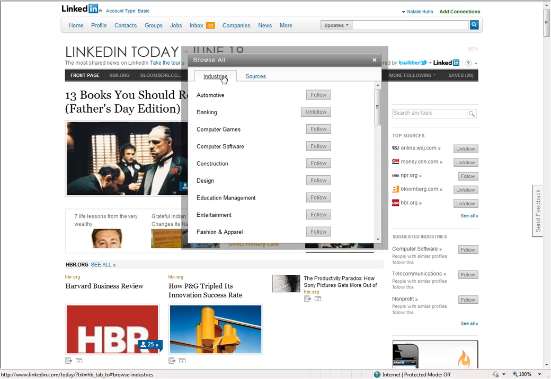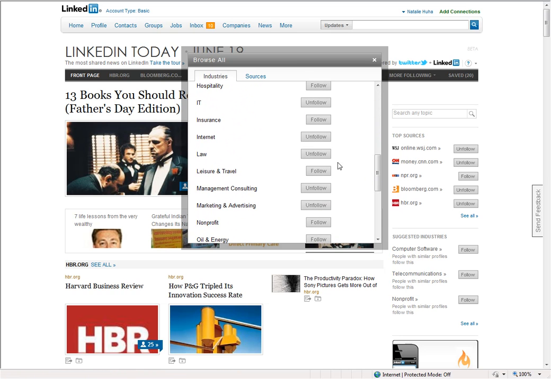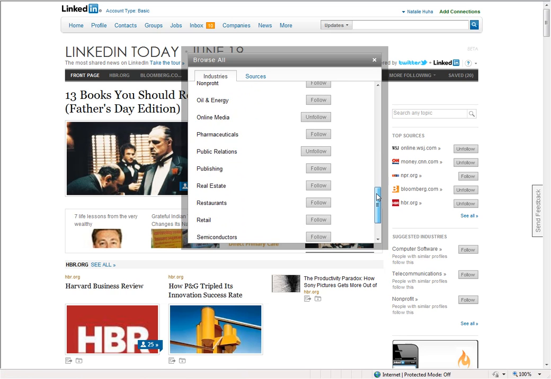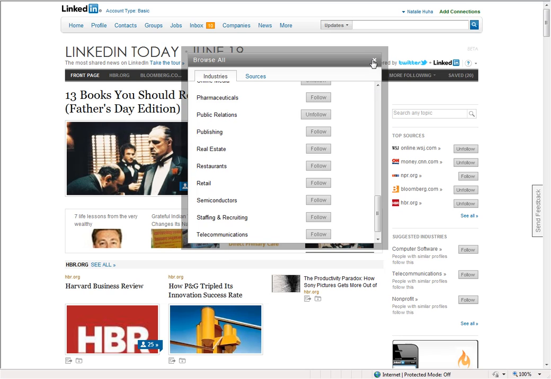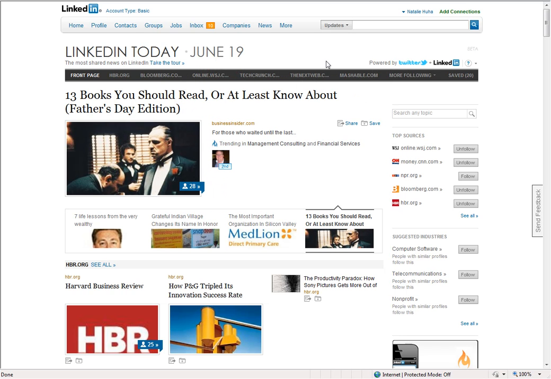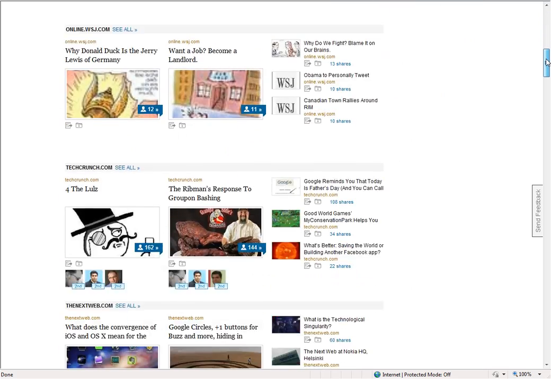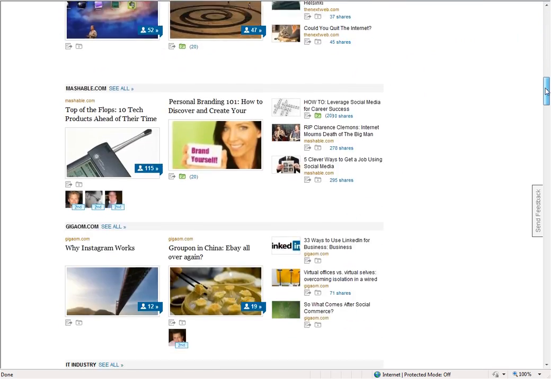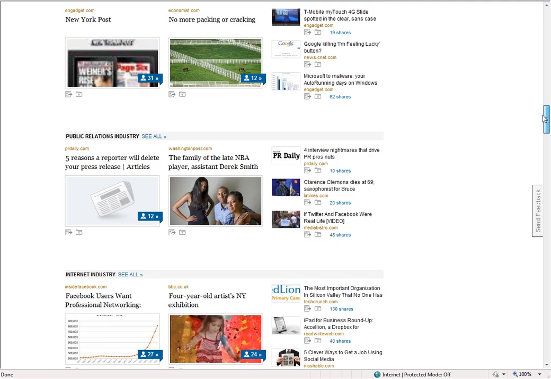If you go to the industries tab, you can see here all the different industries. And if you scroll down, you'll notice specifically there is law, and then of course any of the industries of your clients. When you're done, you just click the X, and you will then be following those industries. As you scroll down your page, you're able to read all the articles from those particular industries.